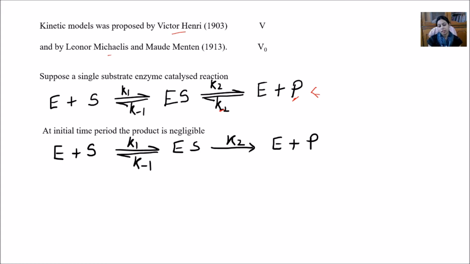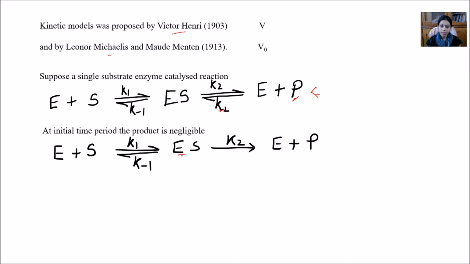In the previous class I discussed that the intermediate state is very important when we talk about the activation energy. That's why here we will consider the equation with respect to ES, and ES is quite unstable, so it is very difficult to analyze.